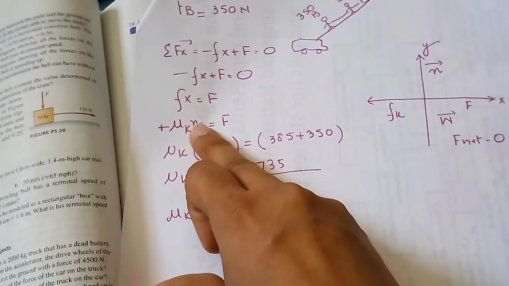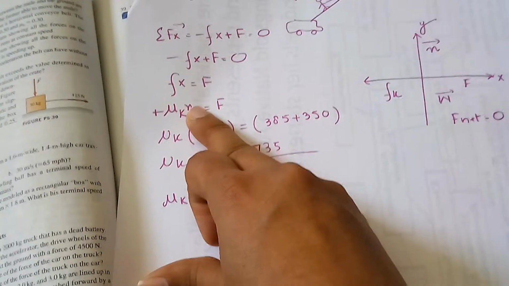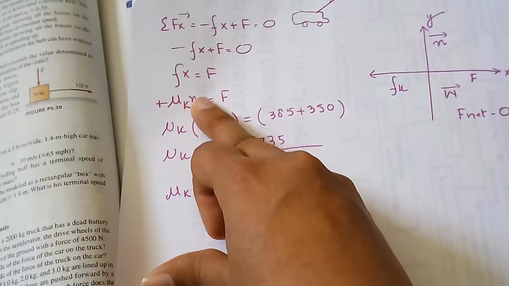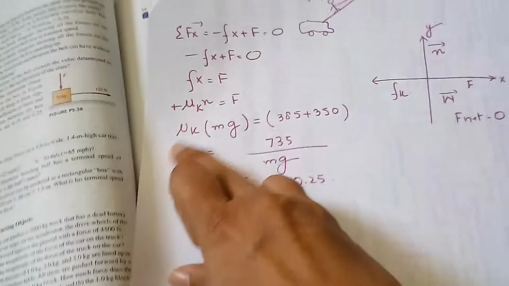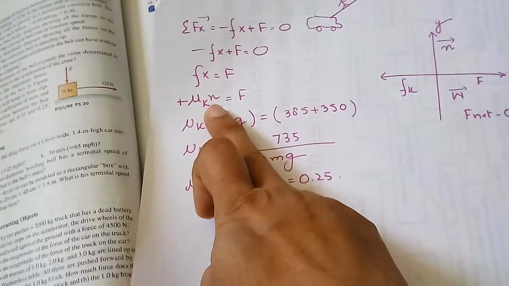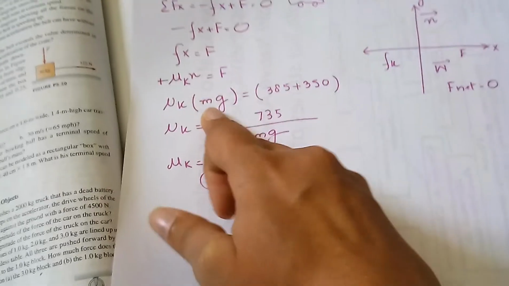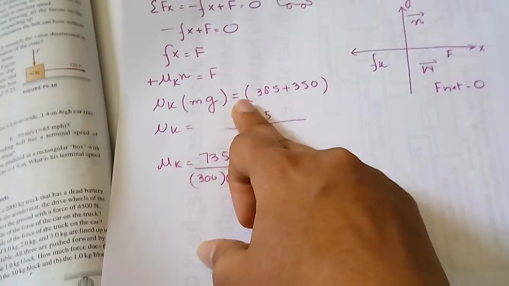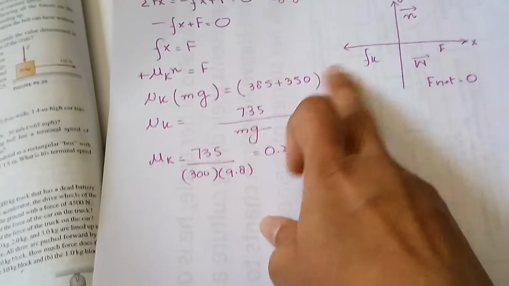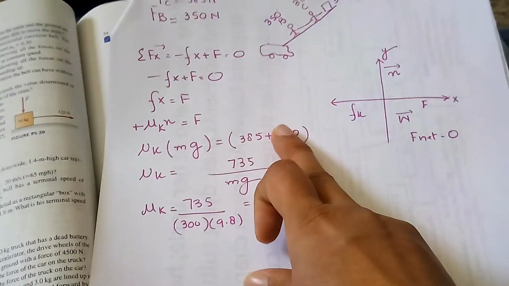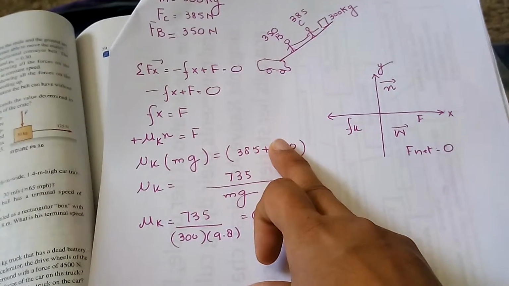f you can also write as the coefficient times the normal force. This is the definition of friction force. That is equal to F. The coefficient is what you need to find, and the normal force is mg. This is the definition of normal force. The total F will be the sum of the two persons' forces which are applying on the 300 kilogram.